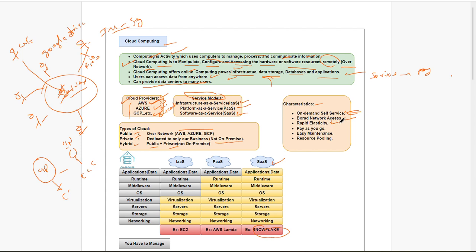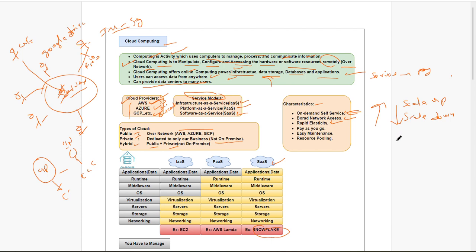Rapid elasticity means simply that dynamically I can scale up and scale down my servers.